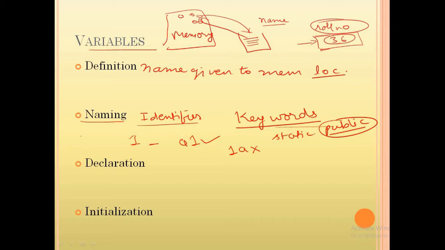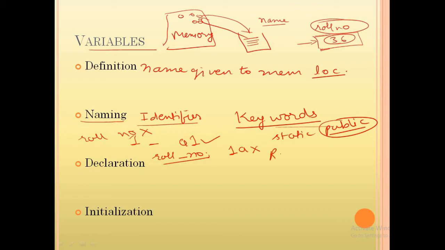In the same way, if you write roll and then space number, this is not a valid variable name, but you can use roll underscore number. This is a valid variable name. Got it? Also, you must understand that Java is a case sensitive language.